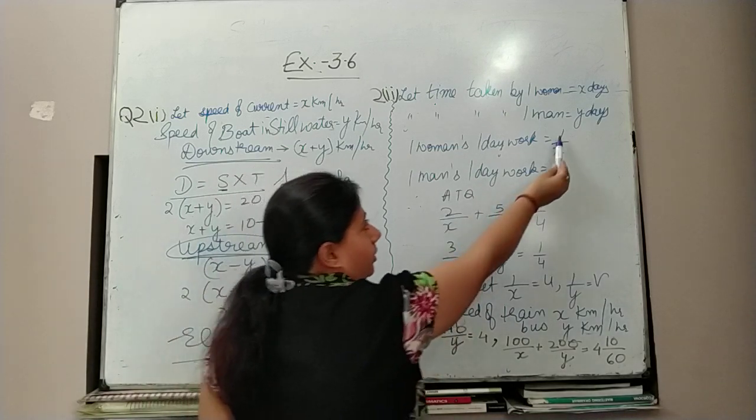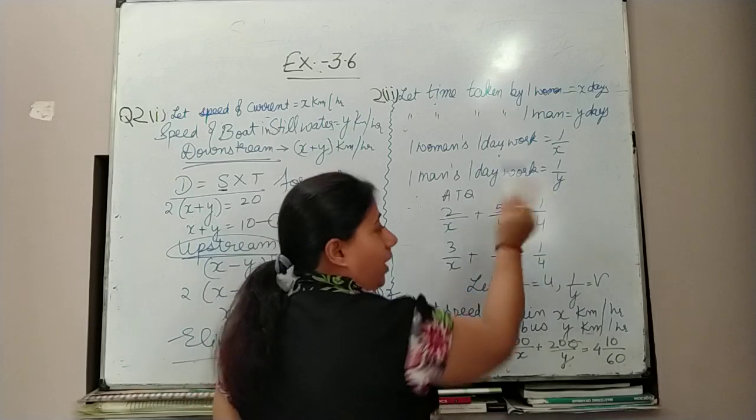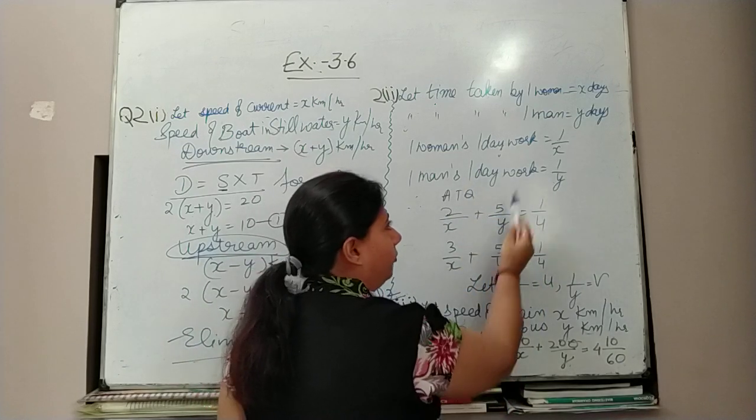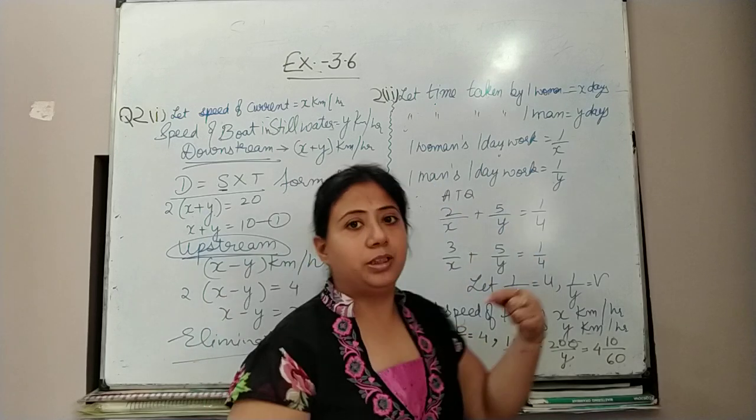2 women, this is 1 day work. So 2 women's work will be 2 over x. This is 1 day work of 1 man, and 5 men's work will be 5 over y. Now they are doing it in 4 days.